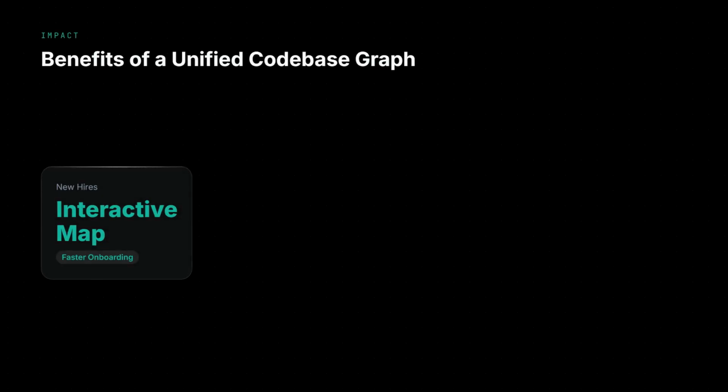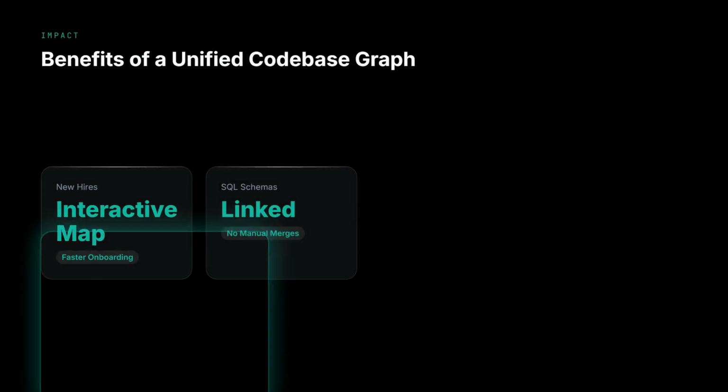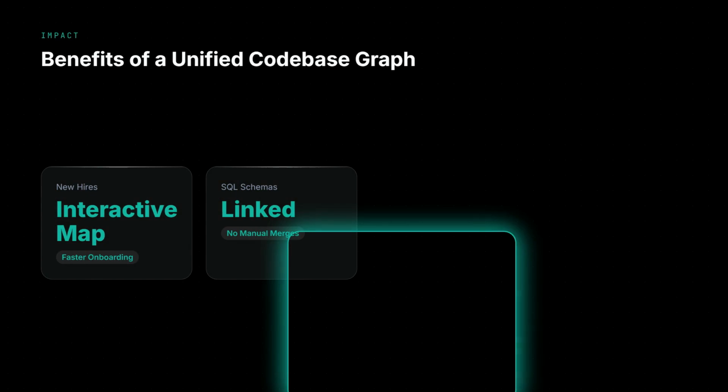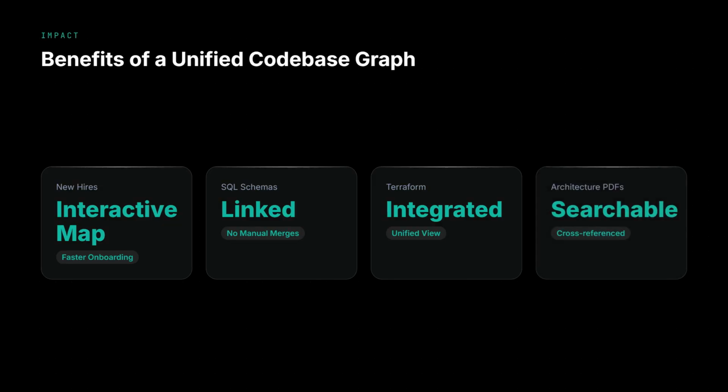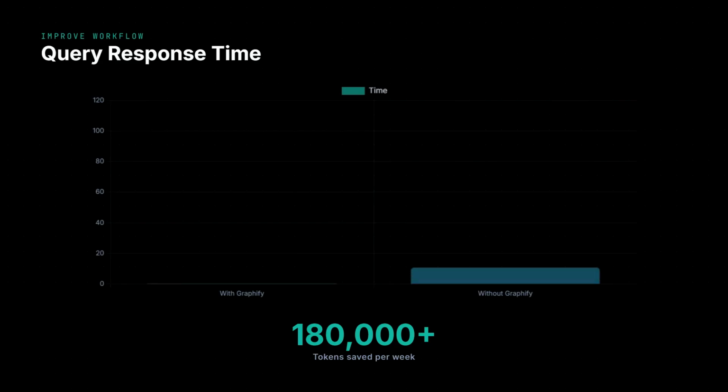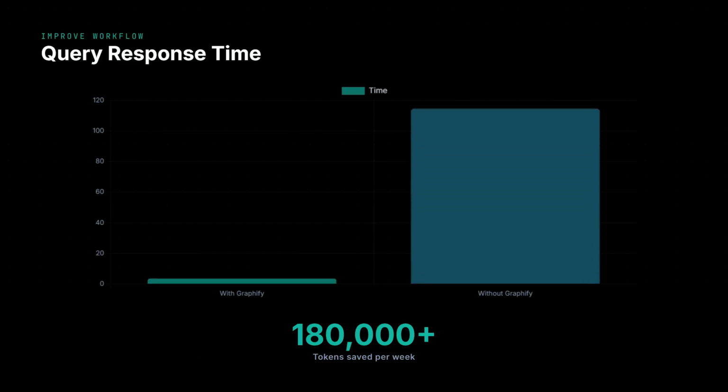The upside is enormous. New team members get an interactive map of your codebase instead of a 200-slide onboarding doc. You can merge SQL schemas, Terraform, and architecture PDFs into one graph. You ask questions about your login flow and get answers in seconds instead of minutes. No more burning tokens rereading the same 50 files.